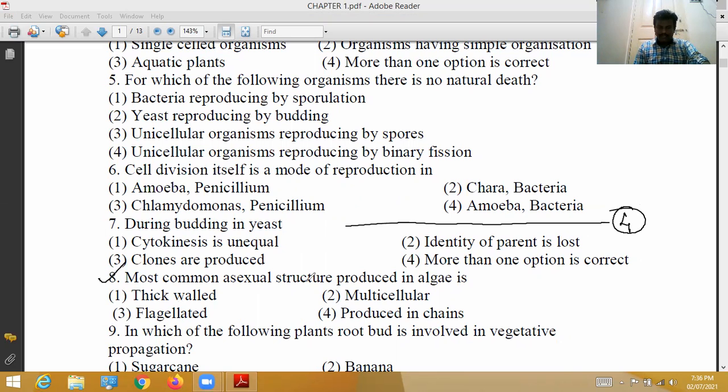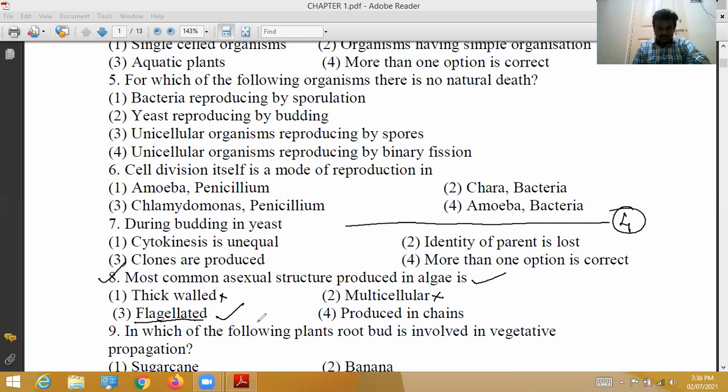Next, most common asexual structure produced in algae is. In algae, what kind of asexual structures are present? Thick-walled, actually, thick-walled is not present in asexual. Thin-walled is wrong. It is not multicellular. Okay, algae is not multicellular. Flagellated, yes, asexual structures produced in algae are flagellated.